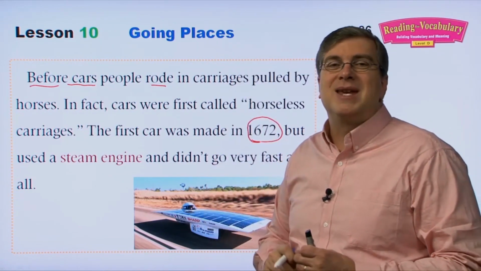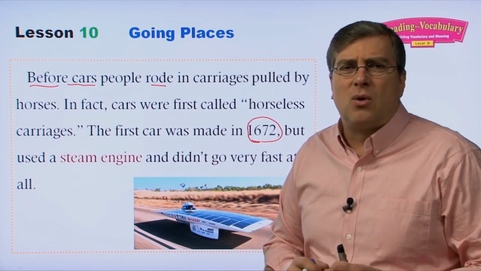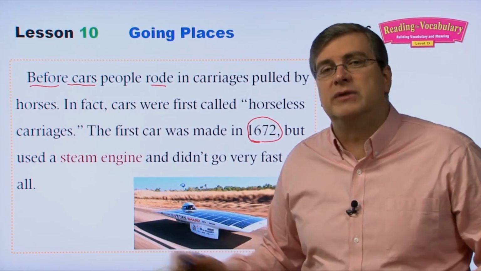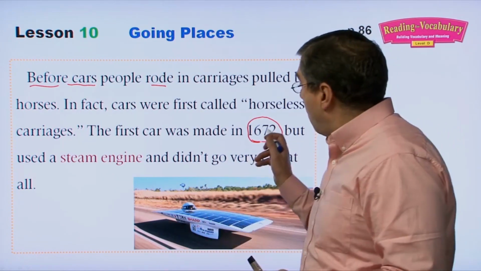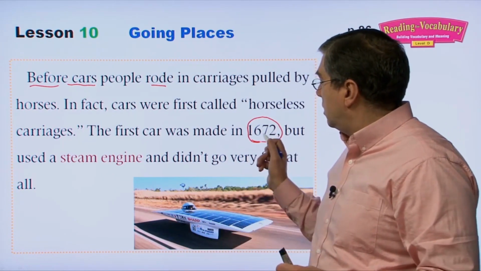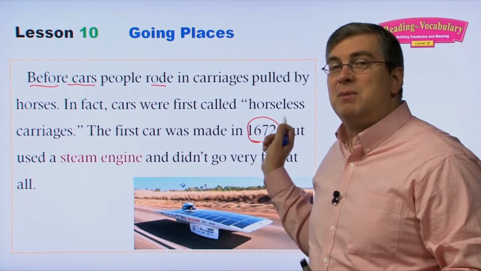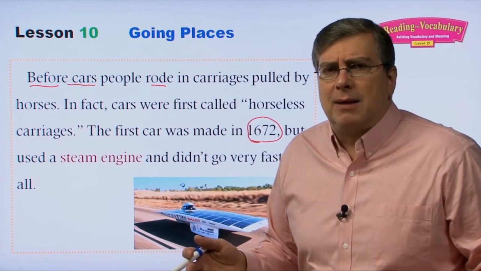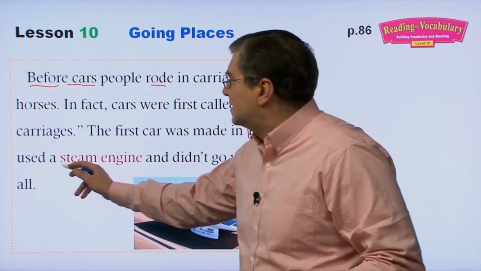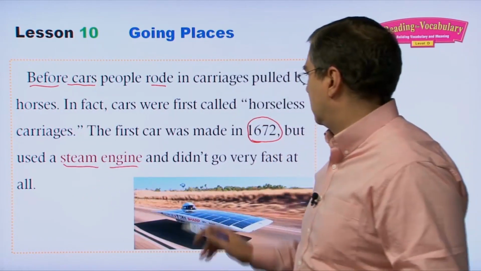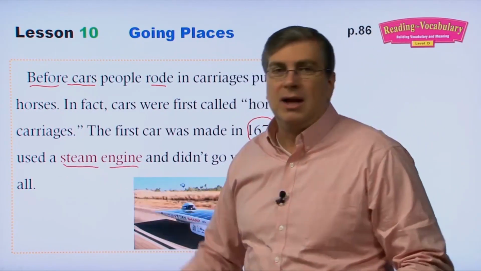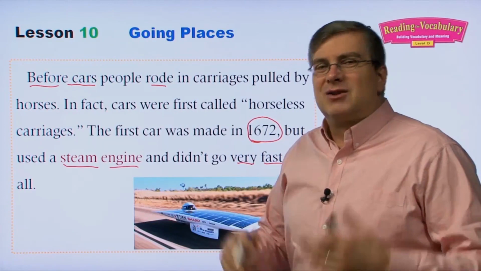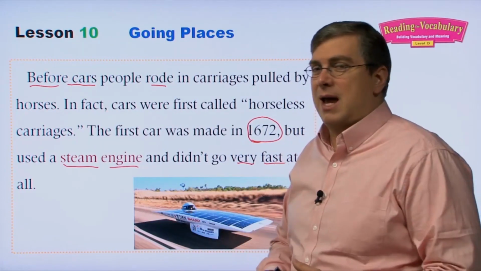Usually when people think about the invention of the car, they think about Henry Ford and the Model T in 1905 when Henry Ford started mass producing cars, right? But wow, almost 250 years before that, the first car was invented. That's a long time. But we don't hear about it that much. Why? Because it used a steam engine. It wasn't practical, right? It didn't go very fast at all. Its steam engine was very big, and a lot of energy is needed to make it go. So probably people didn't use it that often, right?